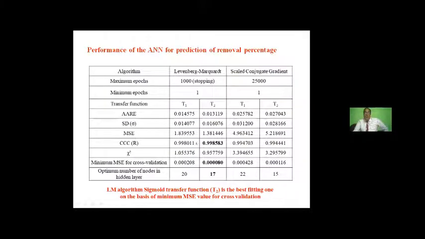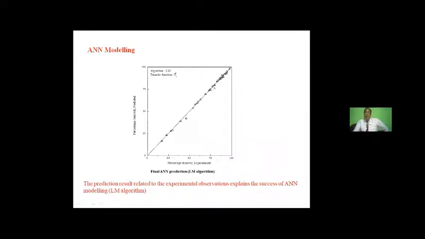And this is the summarized data, and from this summarized data we can conclude that the LM algorithm with transfer function T2 is the best fitting one on the basis of minimum MSE value for the first cross validation. And after getting this model, again we have taken various cross validation with the experimental data. We find that they are more or less matching with what we got in the experiment. So that's why you can say that ANN modeling is very much effective with our experiments.